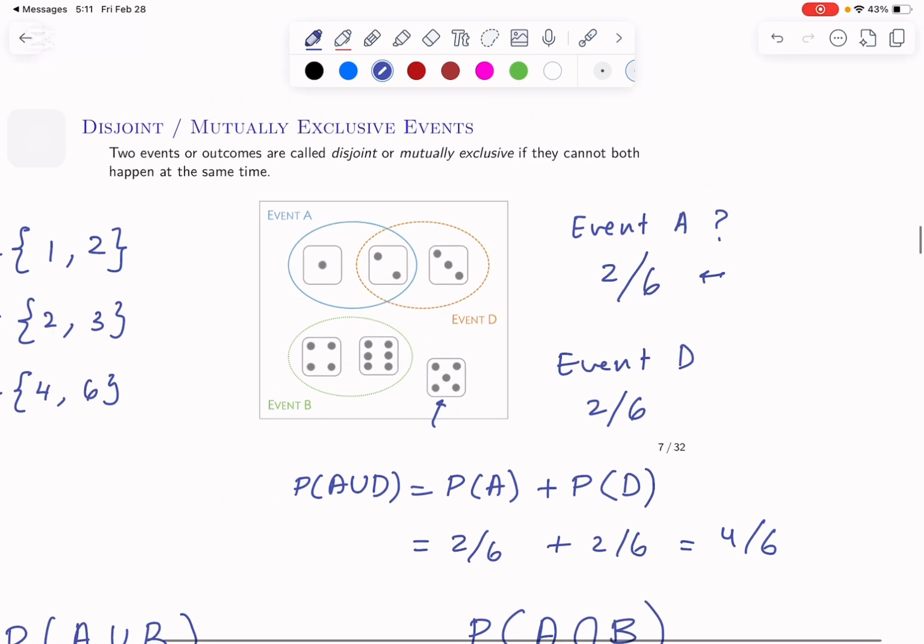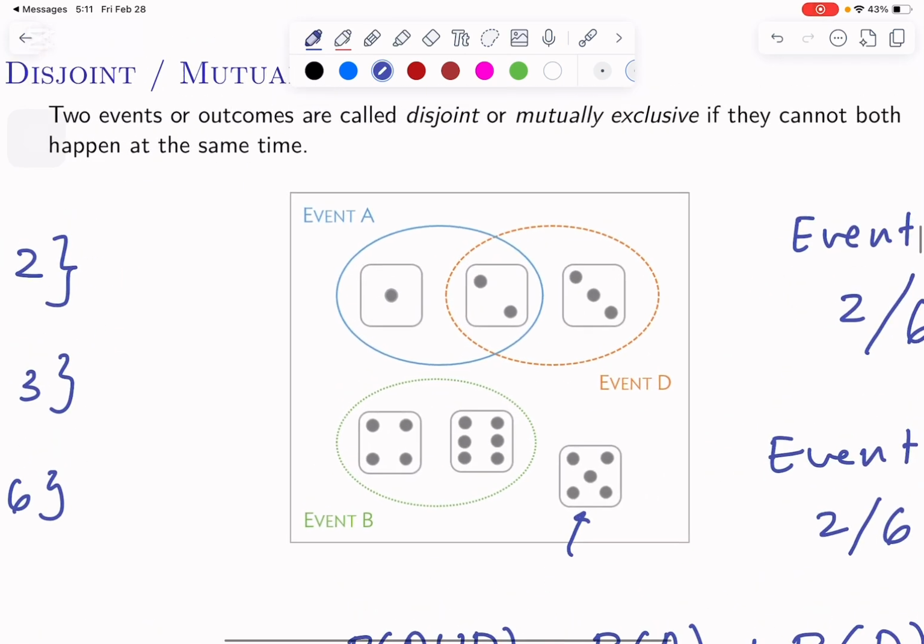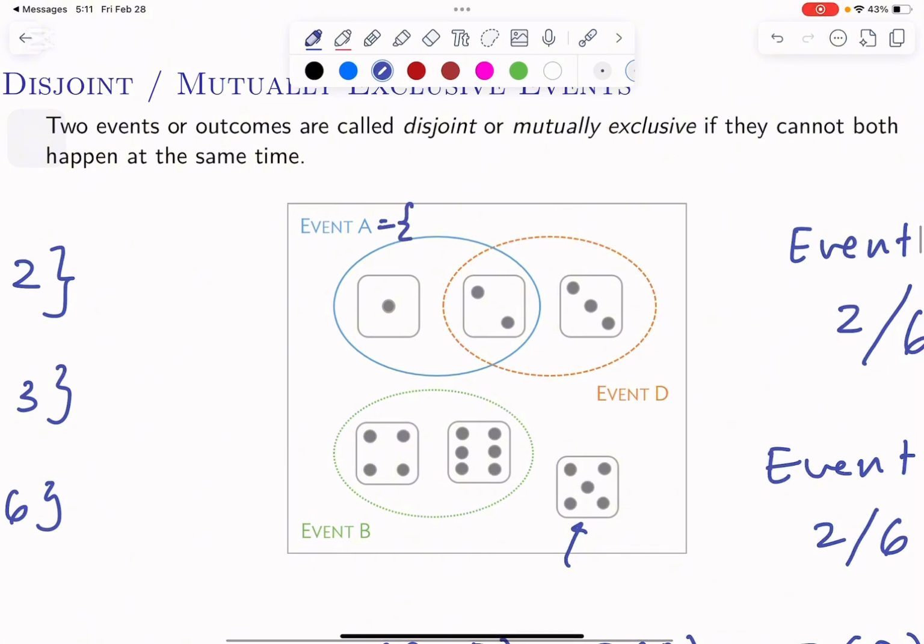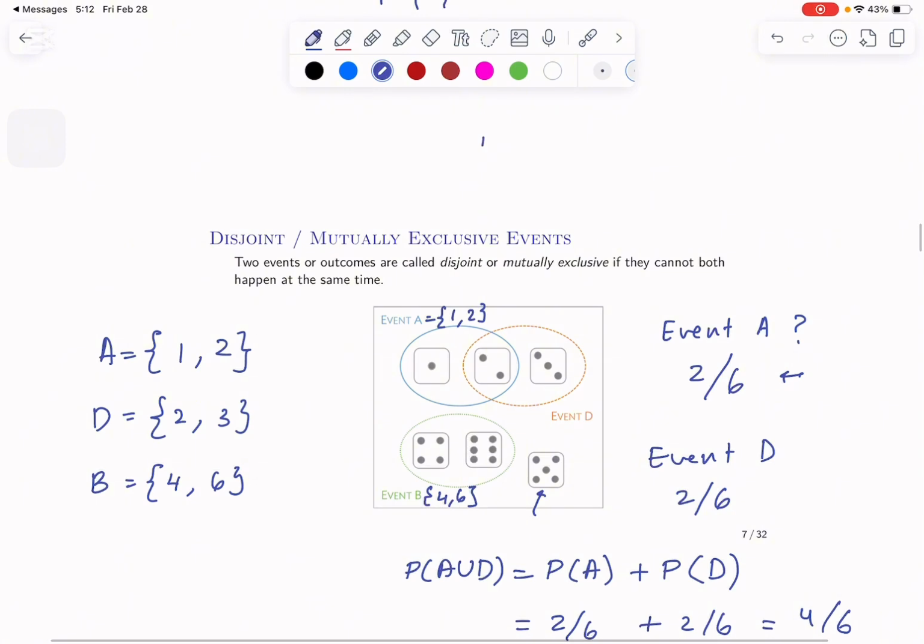Okay. Now if I ask you, for example, what's the probability of getting event A and event B? Event A is 1 and 2. Event B is 4 and 6. So there's no intersection part, which is normal, it's fine, there doesn't have to be an intersection for you to add them together. So event A has a 2 out of 6 chance to occur when rolling a dice.